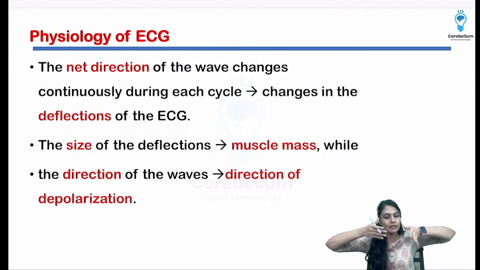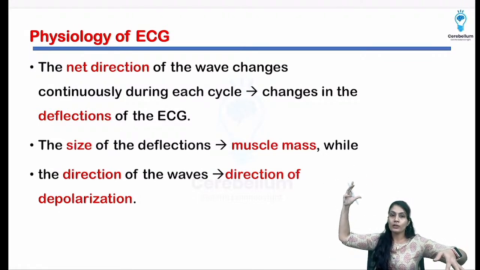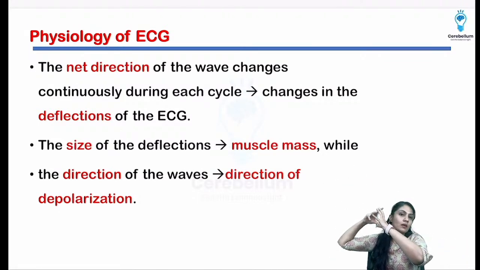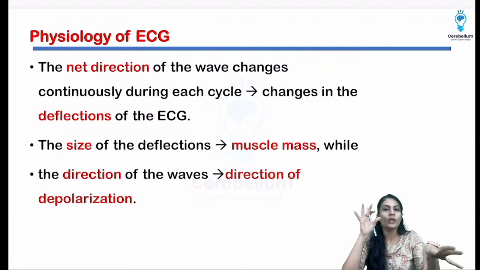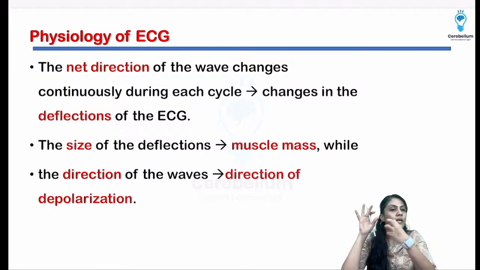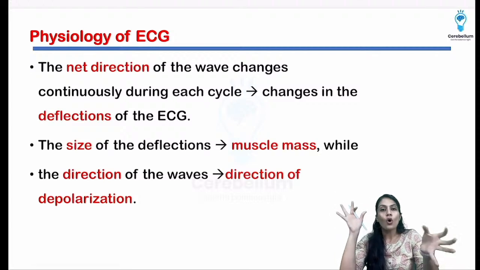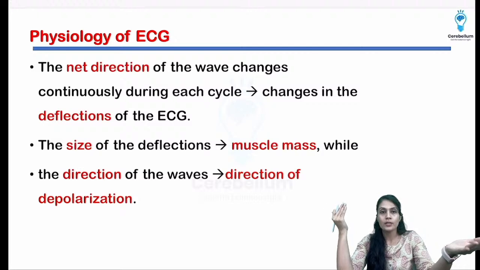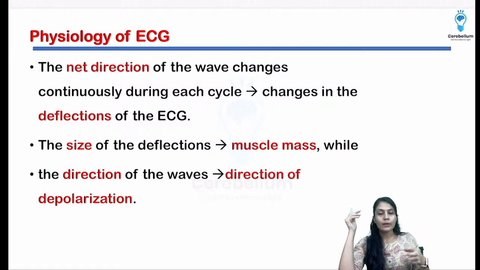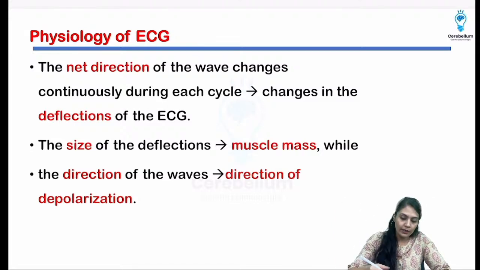For example, the depolarization is going towards one electrode, but if the electrode is attached on the backward side... Let's say I'm talking about depolarization and there are two electrodes attached: it is going towards one electrode and away from the other. Accordingly, both electrodes are going to show different changes. Towards where it is coming, it will show positive deflection. So the direction will decide what deflection is going to come in that particular lead.